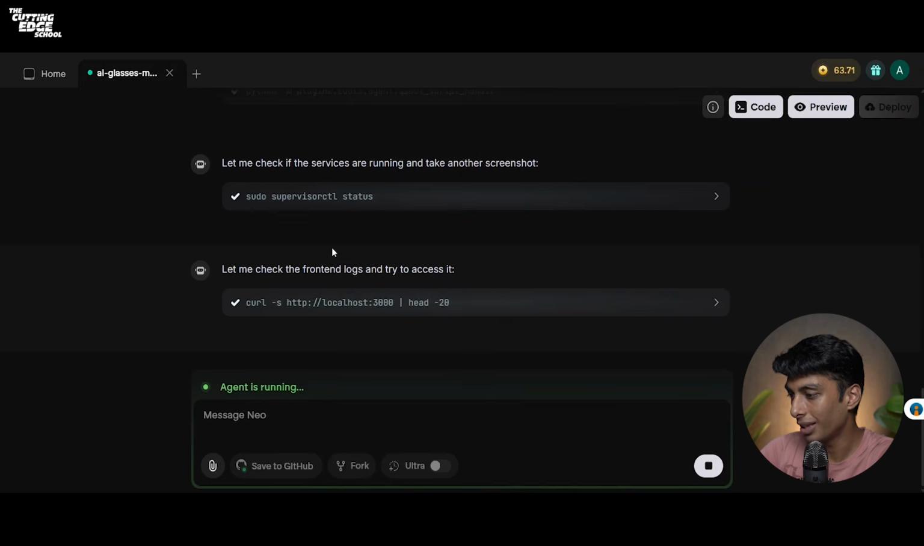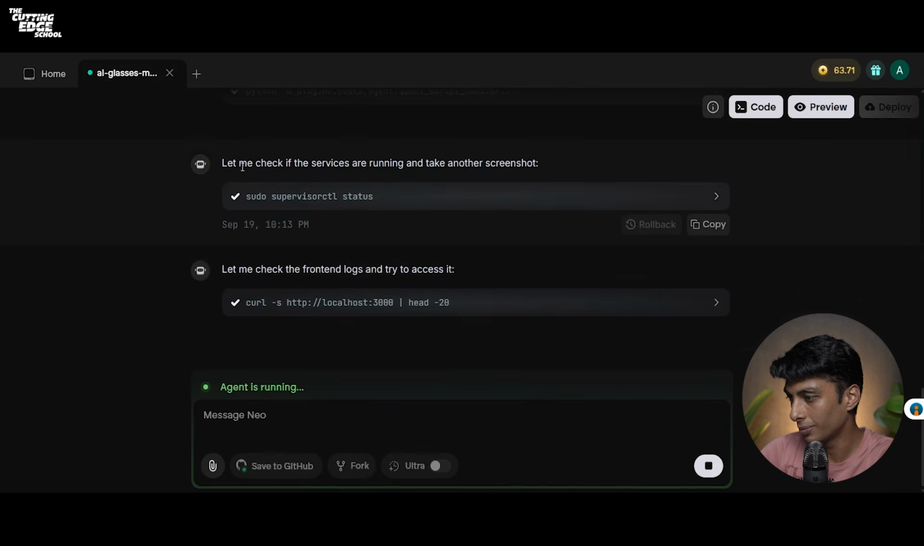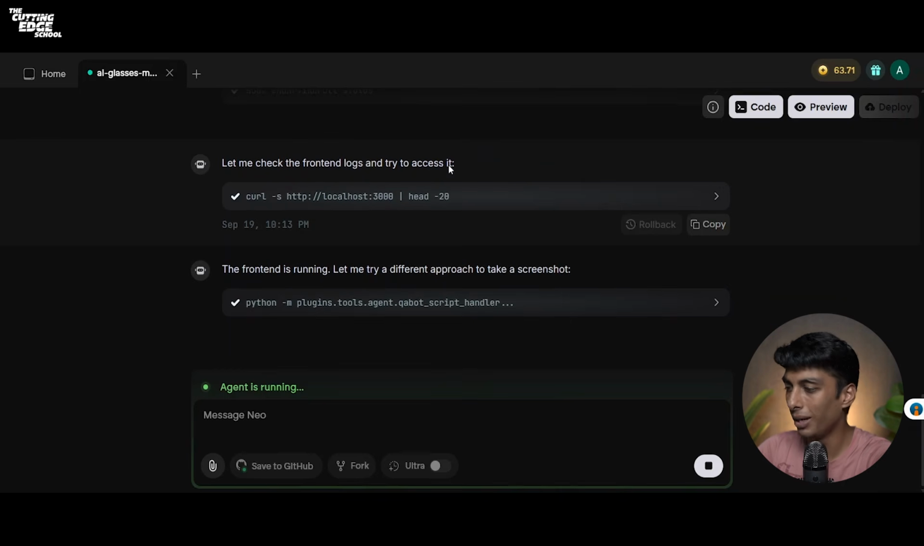It says, let me check the front end logs and try to access it. It's checking the front end for you. Now, why is it building the front end for you? Because if you remember, while configuring tools as well as subagents, we gave it access to the front end development tools as well as front end development subagents.